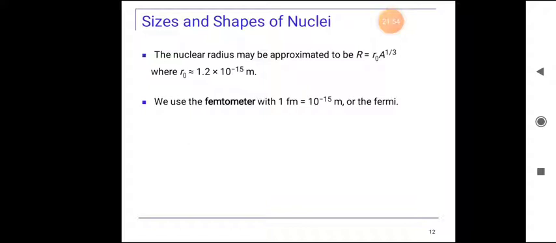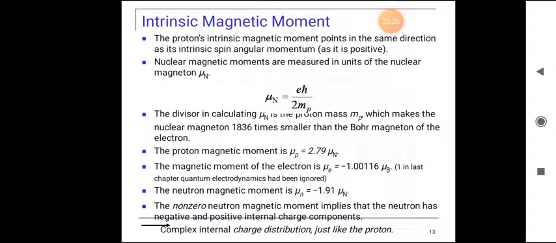By using this formula, we can find either R or A. If we know the R value, we can find the A value. If we know the A value, we can find R, the radius of the nucleus. We use the femtometer, where 1 Fermi is equal to 10 to the power minus 15 meter. Fm is Fermi. Fermi is very important. And also here, the intrinsic magnetic moment.